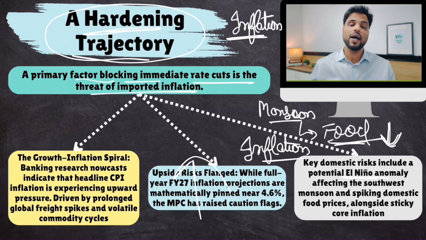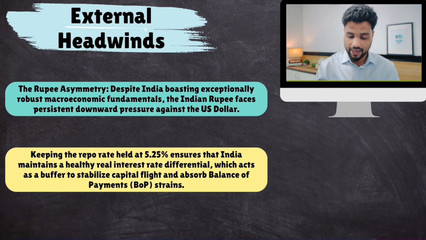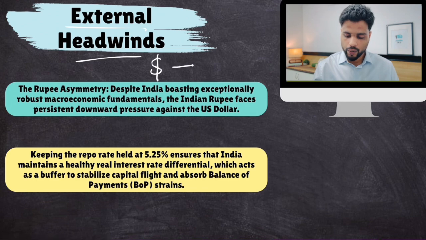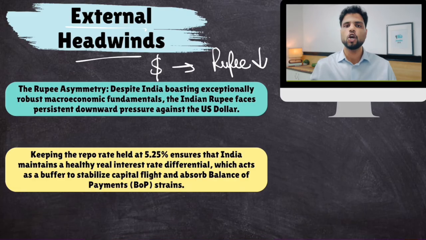There is another reason why RBI is deciding not to reduce repo rate, and that is external factors. What are these external factors? We all know what is happening between dollar and rupee. Rupee is depreciating continuously. There is a lot of downward pressure on rupee, right?